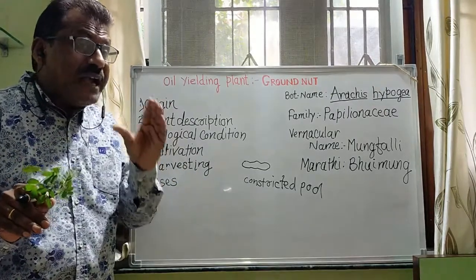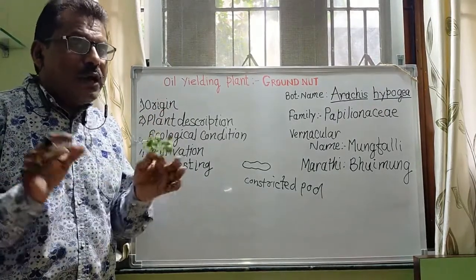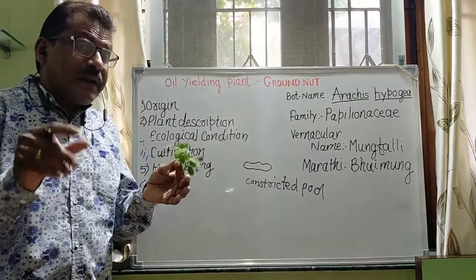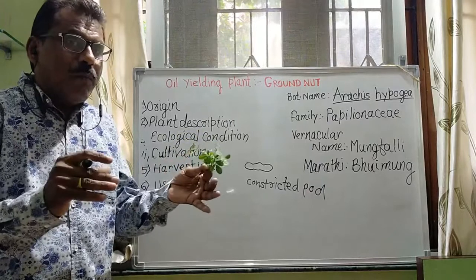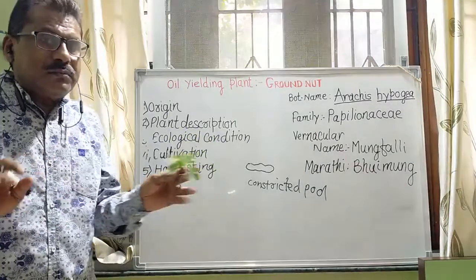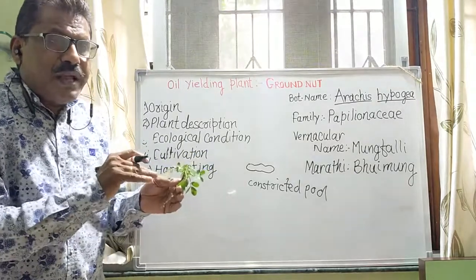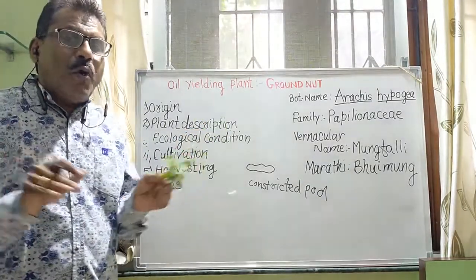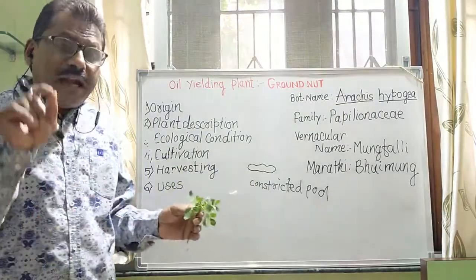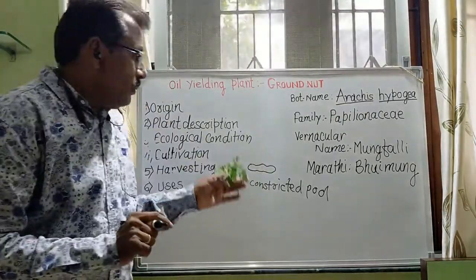But sandy loam means those soils have a small percentage of sand. Here the waters are not logged. Waters freely go to other places. That is called sandy loam soil. The sandy loam soil is considered best for these crops.